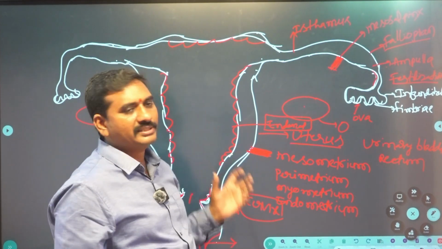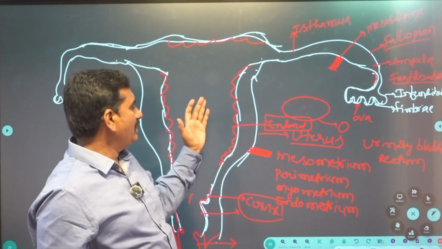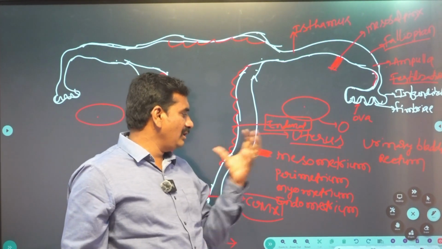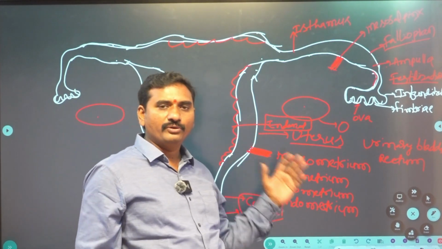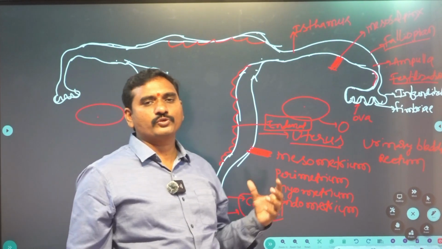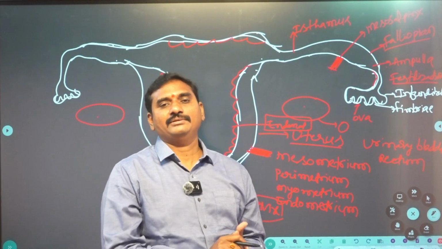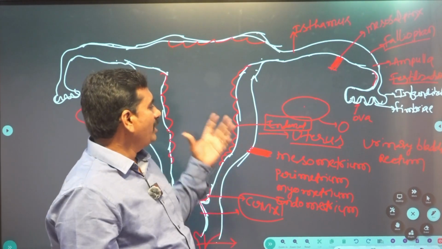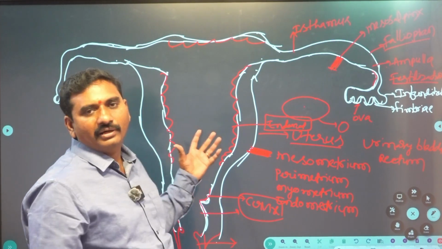In the uterus, implantation and gestation take place. The uterus has three layers: perimetrium, myometrium, and endometrium. Mainly the endometrium undergoes many cyclic changes in the menstrual cycle.